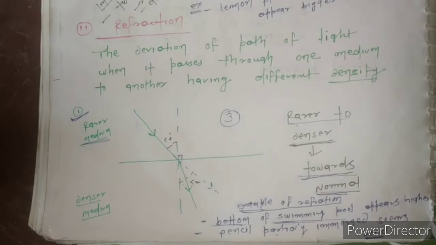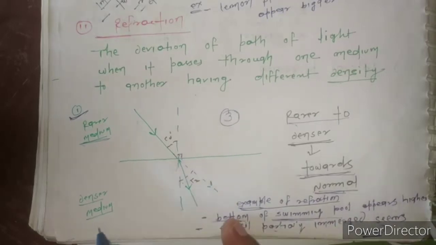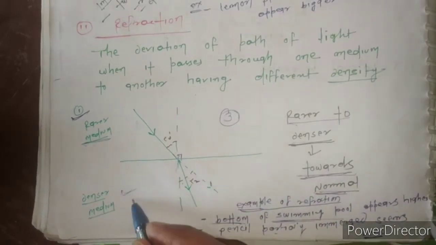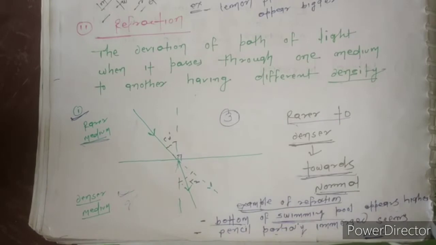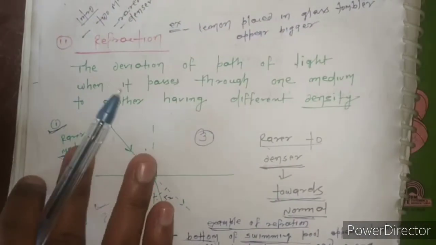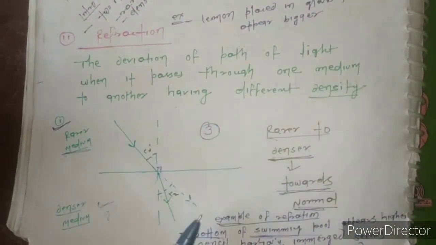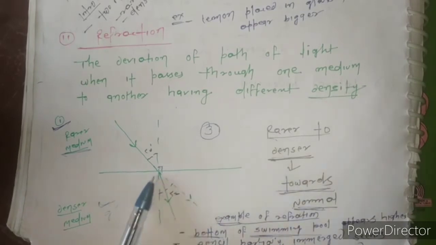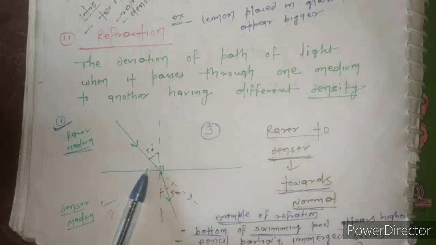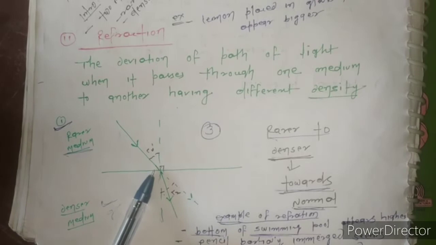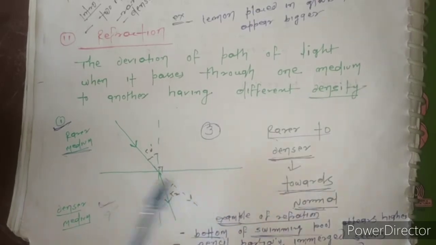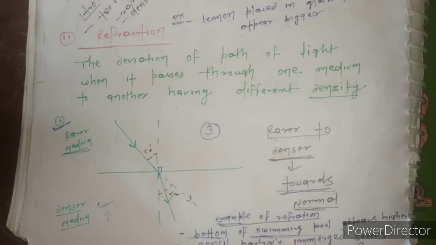A denser medium includes glass or water, in which the speed of light decreases. When the ray of light passes from one medium to another with some deviation, that is called refraction.